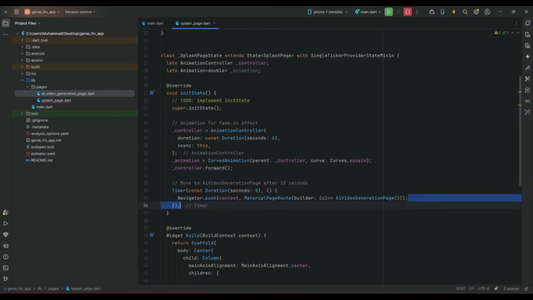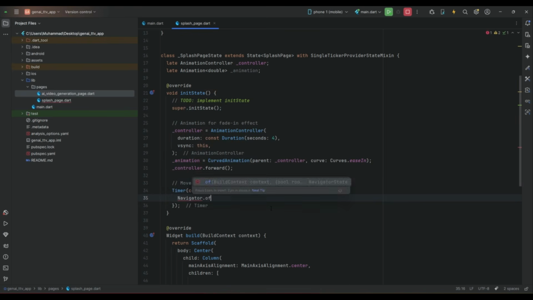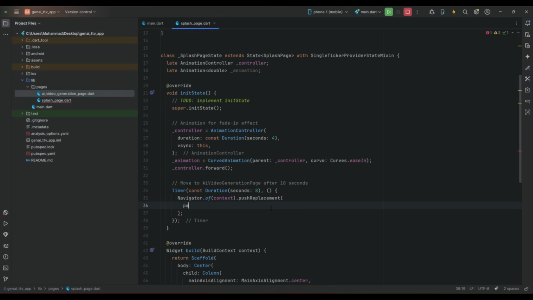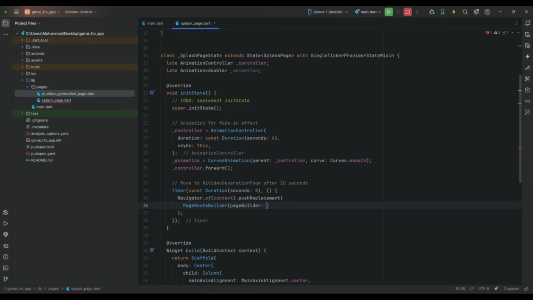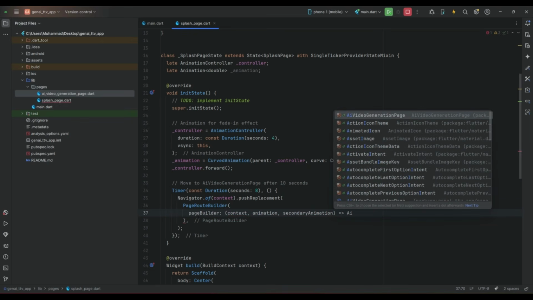So now instead of directly sending the user inside the timer, we can say navigator dot of context dot push replacement, and then we can say page root builder, and the page root builder context, comma, animation, comma, secondary animation. So our page is AI video generation page.